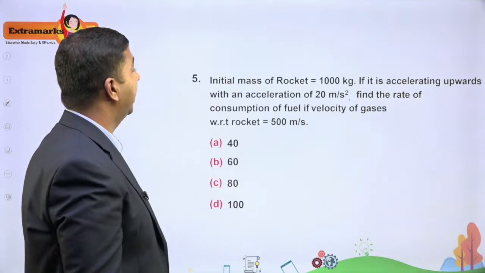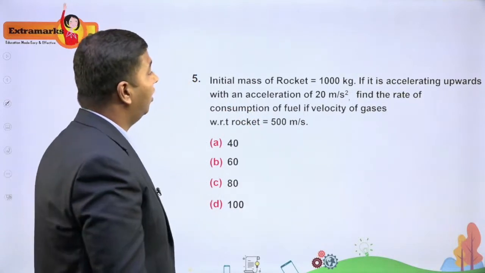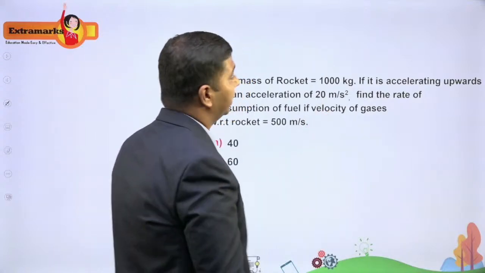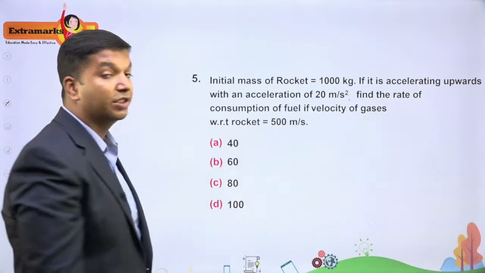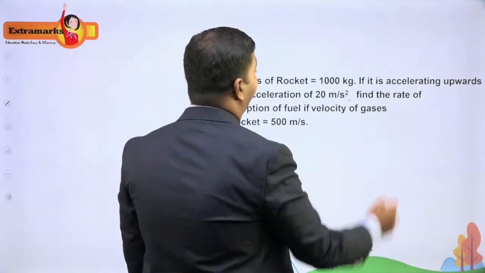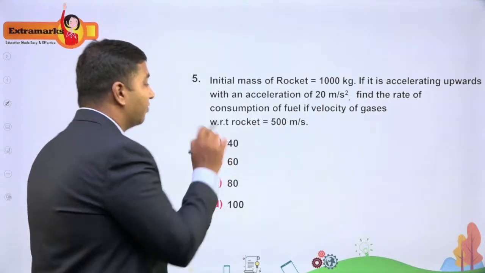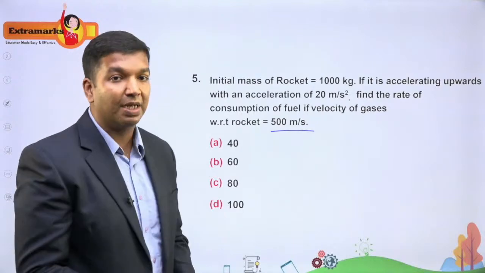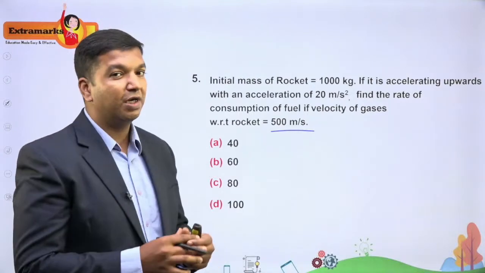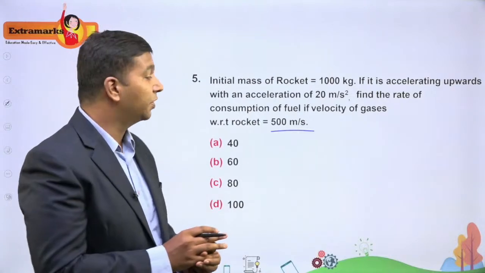Next, the fifth question. It says the initial mass of a rocket is 1000 kg. If it is accelerating upwards with an acceleration of 20 meter per second square, find the rate of consumption of fuel if velocity of gases with respect to rocket is 500 meter per second. Now this is a variable mass system. All of us know that a rocket works on the principle of Newton's third law.